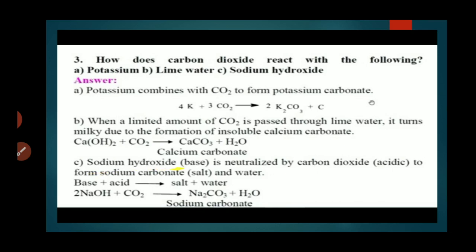Sodium hydroxide is a base, neutralized by carbon dioxide, an acid, to form sodium carbonate salt. NaOH, sodium hydroxide, reacts with carbon dioxide to give sodium carbonate plus water.